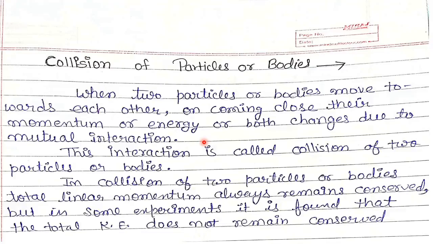Now we will study about collision of particles or bodies. When two particles or bodies move towards each other, on coming close, their momentum or energy or both changes due to mutual interaction. This interaction is called collision of particles or bodies. In collision of two particles or bodies, total linear momentum always remains conserved, but in some experiments it is found that the total kinetic energy does not remain conserved.